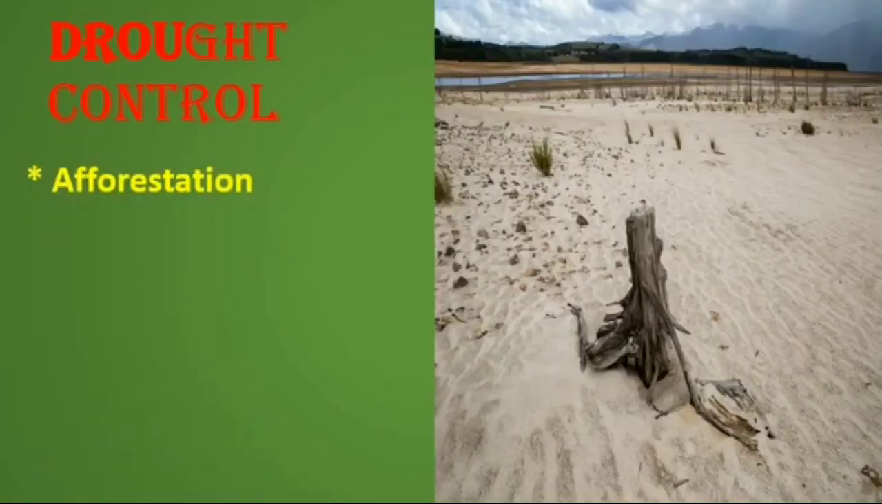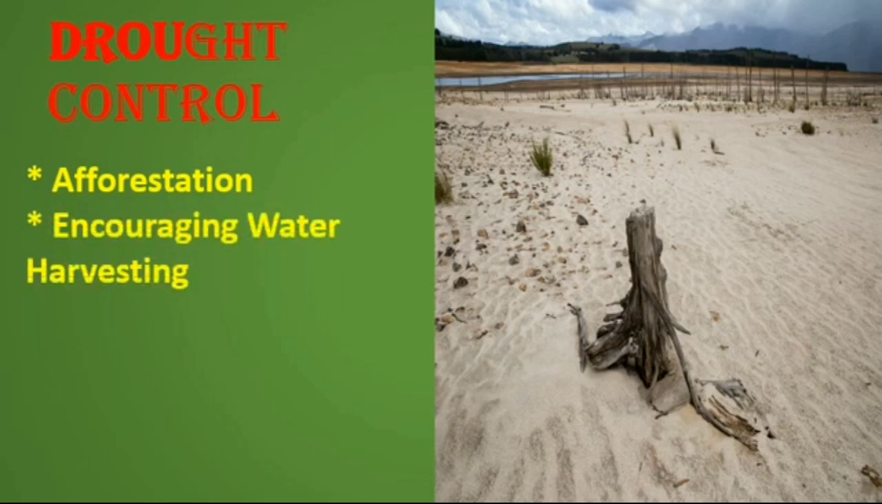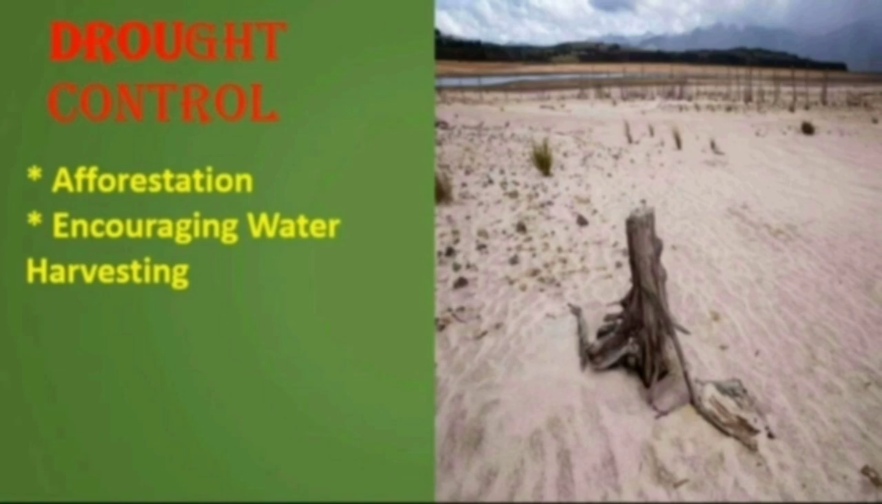But there is always a way. We can control drought by planting more trees, or by afforestation. Planting more trees is known as the afforestation process, exactly opposite to the deforestation process. This will bring in more rainfall. We must encourage water harvesting, which will increase the level of groundwater that can be used for irrigation of fields. Irrigation means the artificial application of water to the land to assist in the production of crops during the dry seasons.